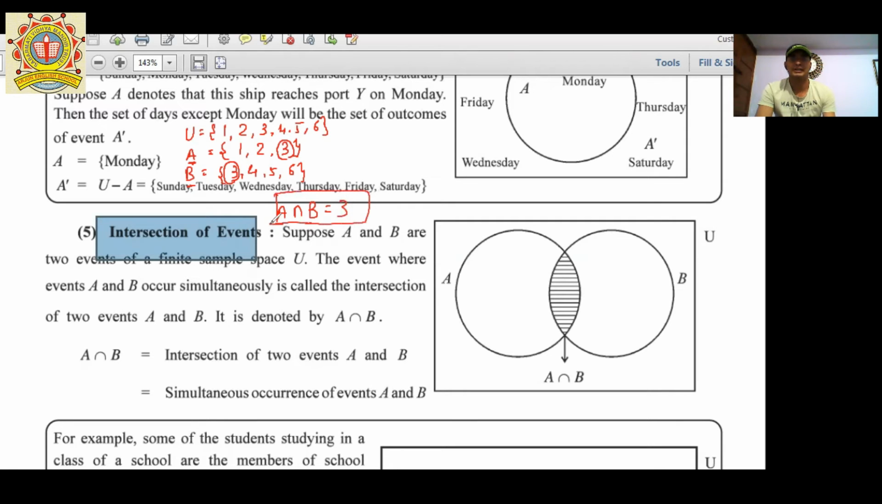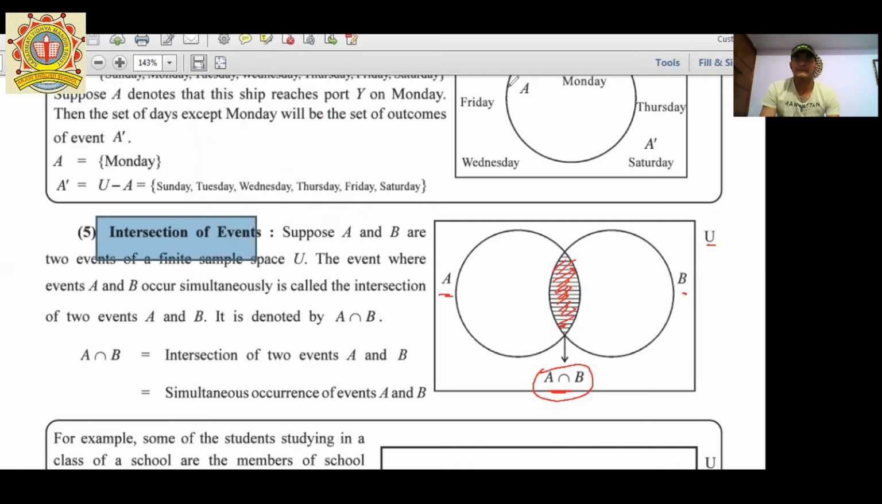So it is called intersection event, and here you can see that event A and event B, an intersection of this, that is called intersection event, like this one. It is called A intersection B. This is the union of two events A and B, and the common part of these is called A intersection B. Got it?